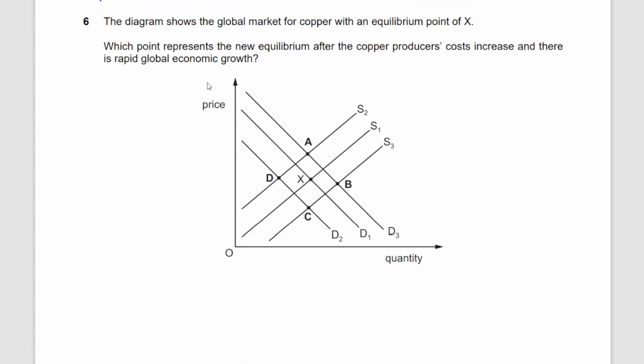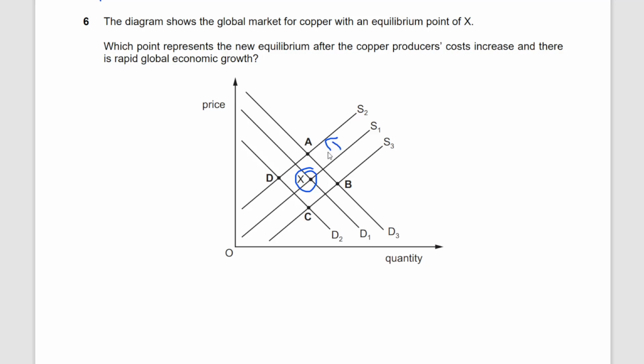Moving on to our next question. The diagram shows the global market for copper with an equilibrium point X. So here at X is your equilibrium point. Which point represents the new equilibrium after the copper producers' cost increase and there is rapid economic growth? You need to understand that there are two things happening here. The cost of copper producers is rising. So when the production cost increases, it causes a shift in the supply curve towards the left.